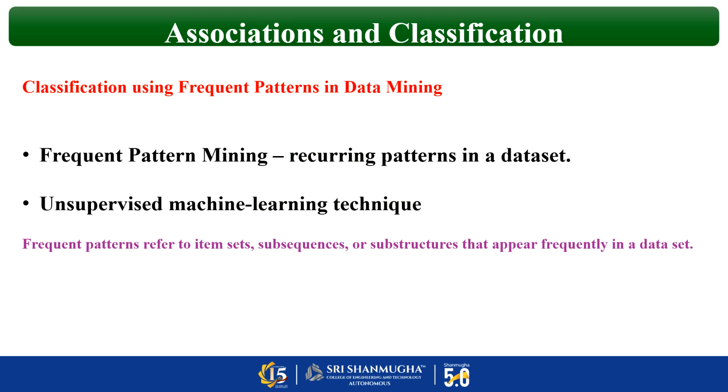Frequent pattern refers to item sets, subsequences or structures. In simple words, an item set is nothing but the products purchased together. Then what is a subsequence? A subsequence means a sequence pattern, like web browsing steps. For example, if I purchase a laptop, then I may purchase a web camera, then some other items related to the laptop. This is a subsequence.